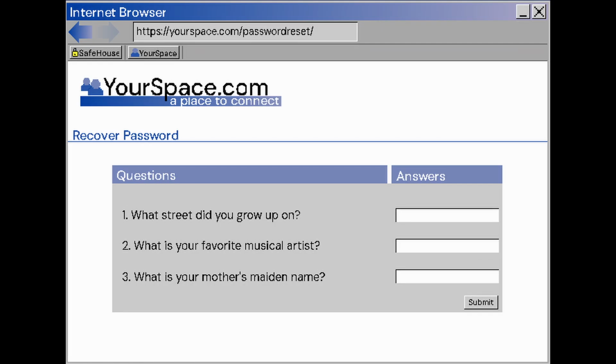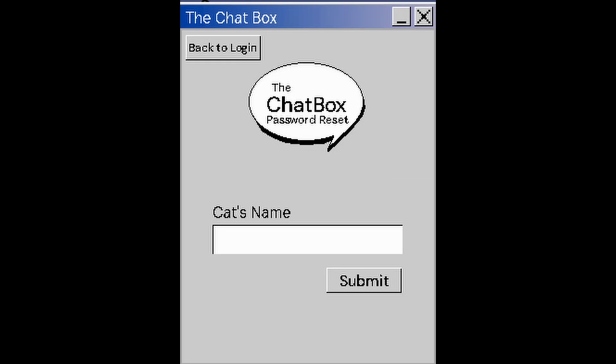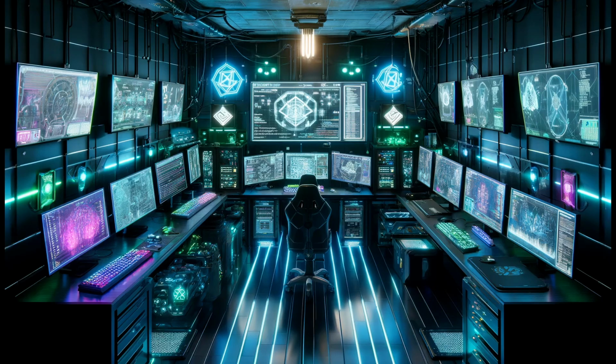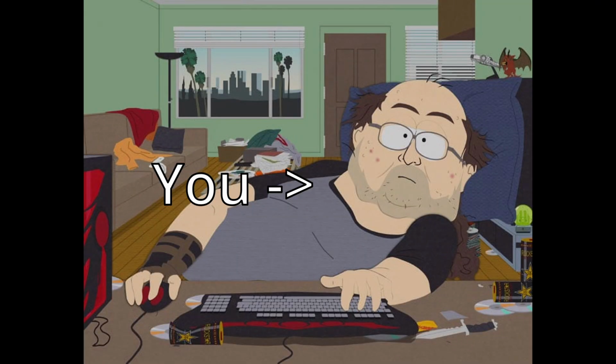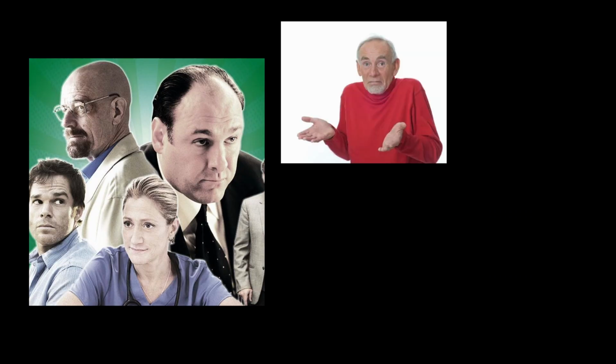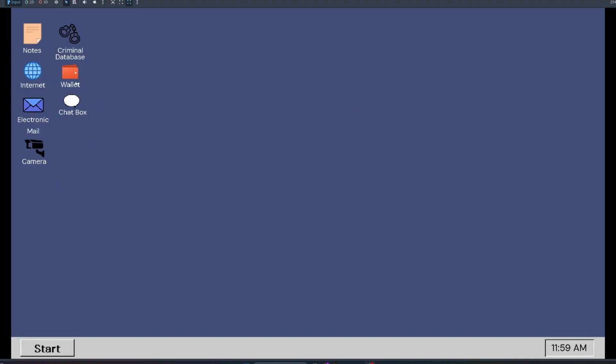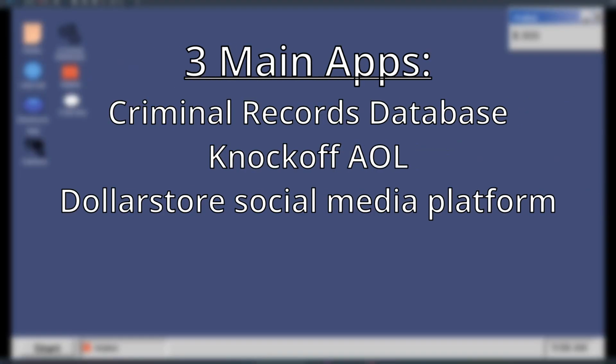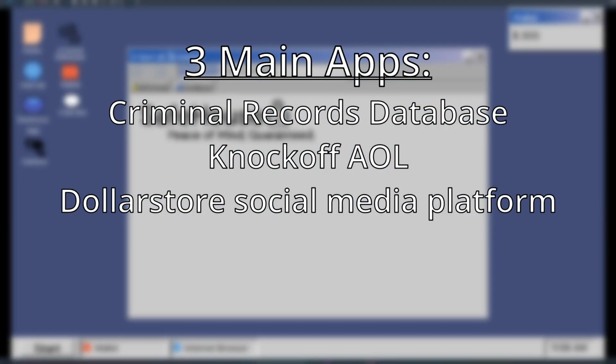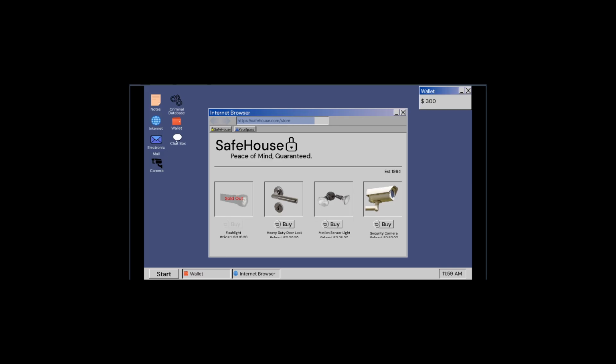The game revolves around gathering information to answer security questions or secret phrases to reset passwords, or essentially hack various online accounts. Basically, you play as an asshole because I liked the idea of having an anti hero who you don't really know whether to root for or not when they start getting stalked and eventually attacked by a serial killer. For the in game desktop environment, I decided to make 3 different main places where the player can look for information. At least for now, I think it's pretty scalable.